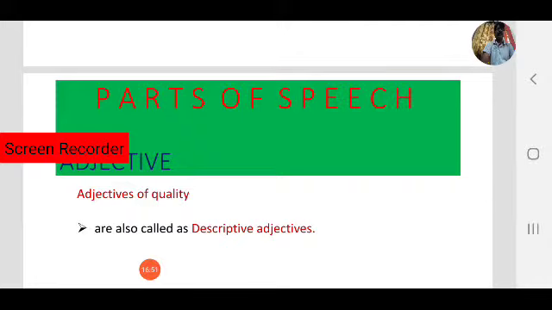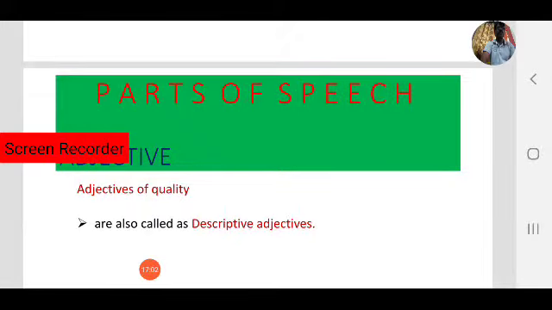Where adjectives of quality are used. Yes, adjectives of quality are also called descriptive adjectives, because they describe the quality of nouns or pronouns. So that's why they are called descriptive adjectives. Already we have known adjectives are also called describing words because they describe quality and quantity of nouns or pronouns.